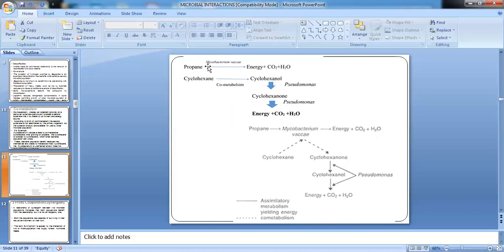So during the growth and metabolism of propane, cyclohexane was converted by Mycobacteria to cyclohexanol. This cyclohexanol can now be utilized by Pseudomonas, which could not have utilized cyclohexane. So in this association, Pseudomonas is the commensal, Mycobacteria is the host.